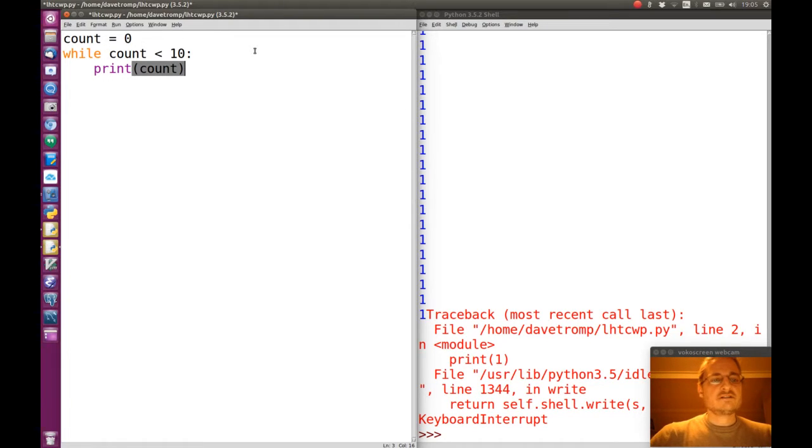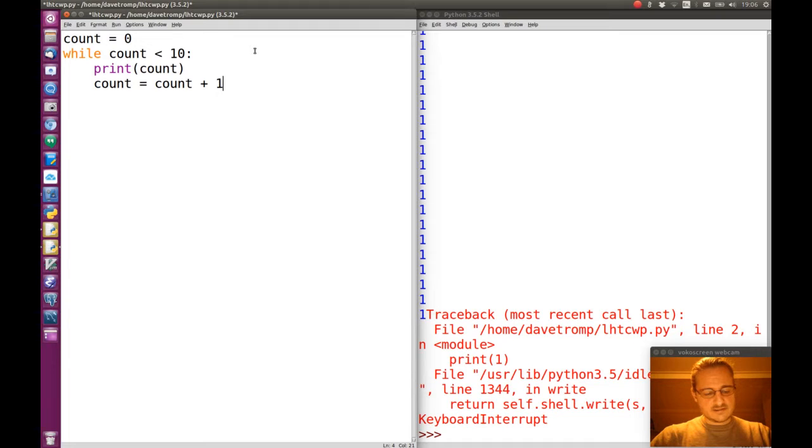So if we run this, it will again forever print out the count, which is 0. So what we want to do after printing it out is add 1 to the count. So we do count is count plus 1. After having printed the count, it will add 1 to the count, and then it will go back. It will check again to see what the count is, which is 1, and then it's 2, and then it's 3, until it's 10, and then it will get out of the loop.